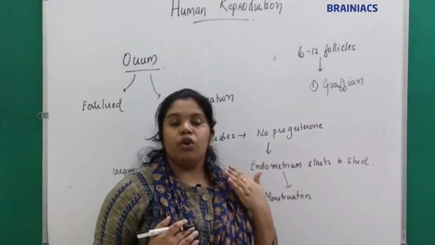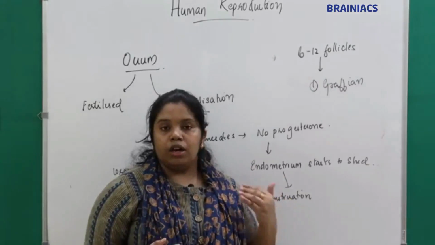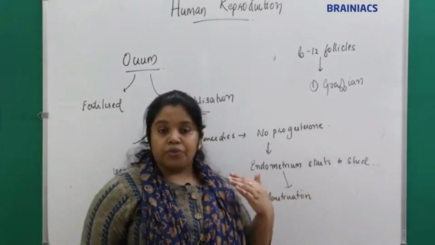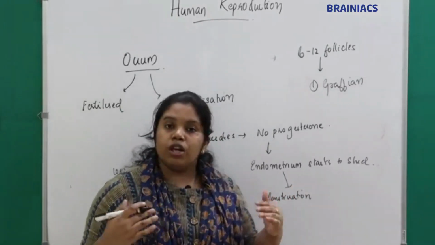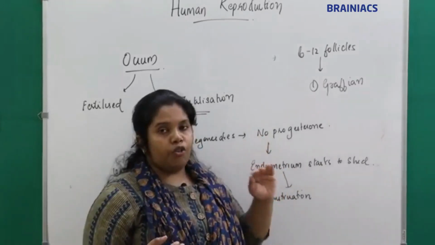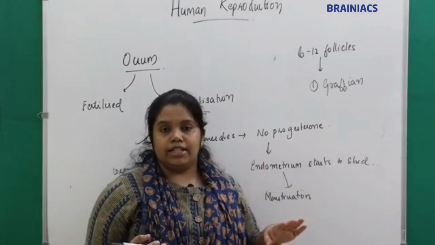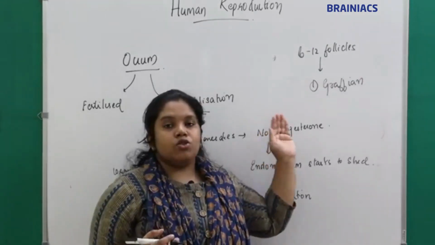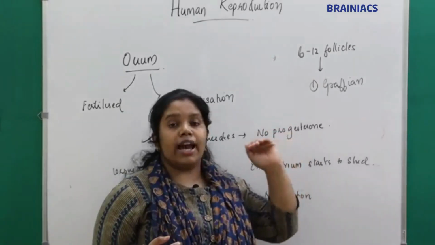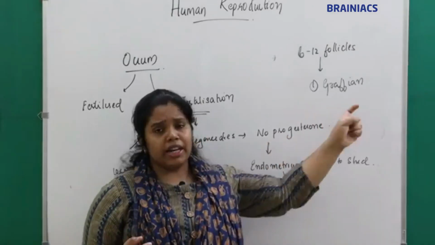I told you how many primary follicles are there during the time of puberty. We have 60,000 to 80,000 primary follicles. All of these follicles don't get activated. Out of this, only 6 to 12 get activated, and the others will degenerate. Six to 12 follicles will get activated each cycle, out of which only one will form the Graafian follicle.